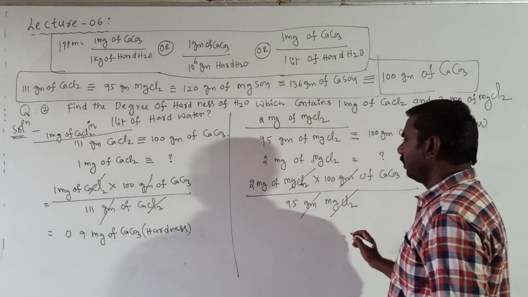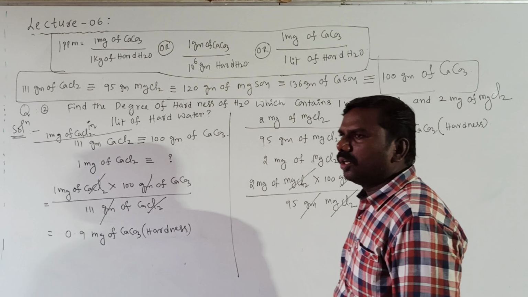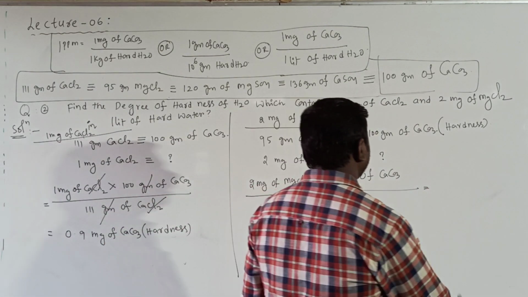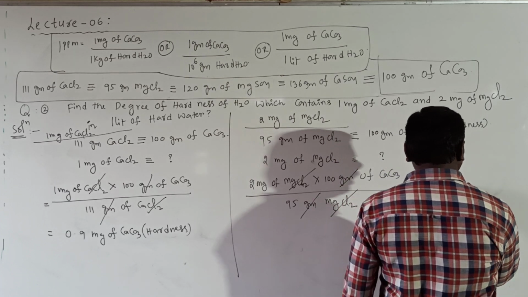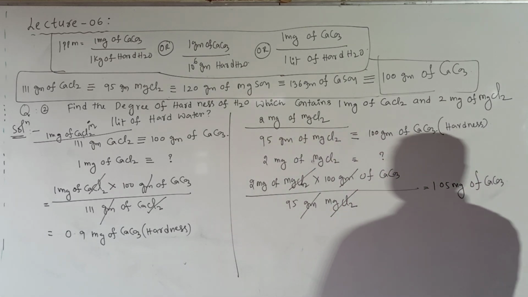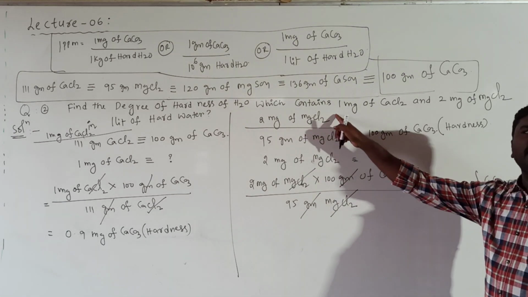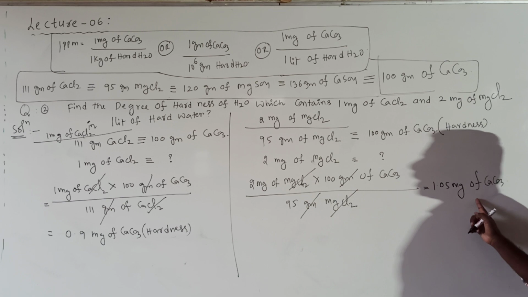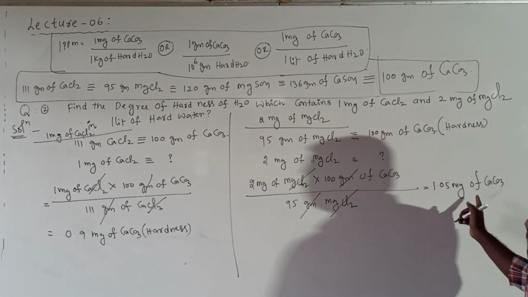On solving, you will get a total of 1.05 milligrams of CaCO3. The contribution of 2 milligrams of MgCl2 will be 1.05 milligrams of hardness.